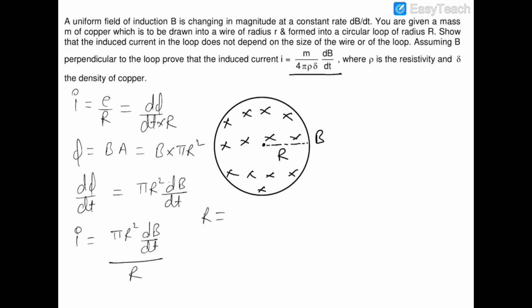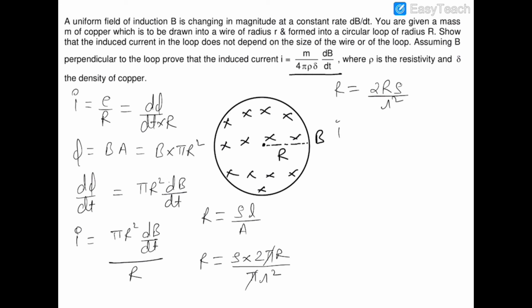Now this resistance is equal to rho L by A, where rho is the resistivity, L is the length of the wire, and A is the area of cross section. So rho is given as rho, and the length of this wire is 2 pi R. You can see that the length of this wire will be the circumference of this loop. So this is 2 pi R upon the cross section area, which is pi small r square. So this resistance will be equal to 2R into rho divided by r square.